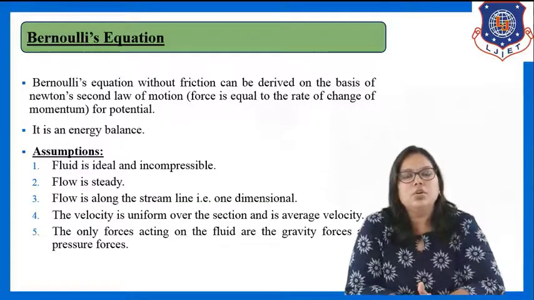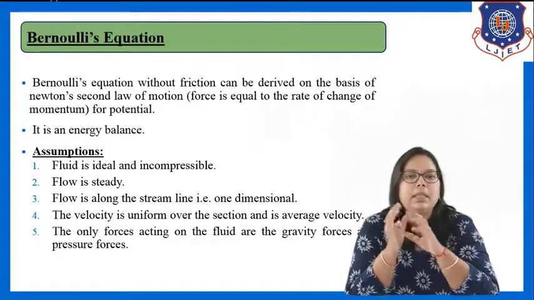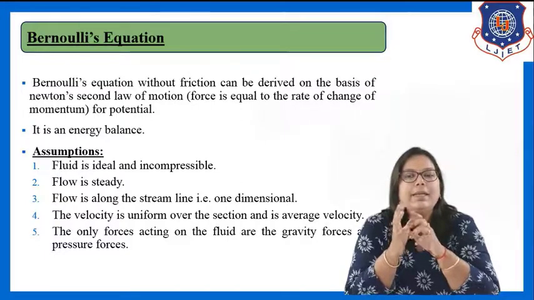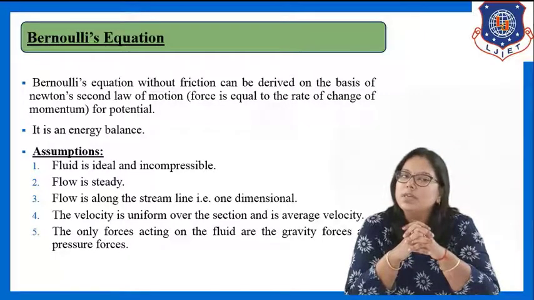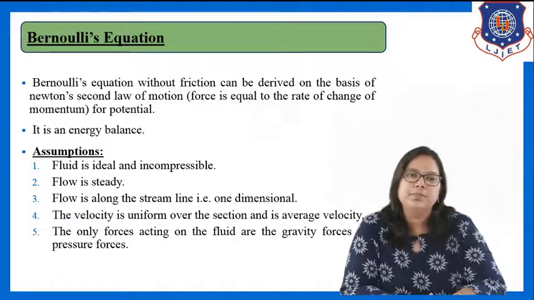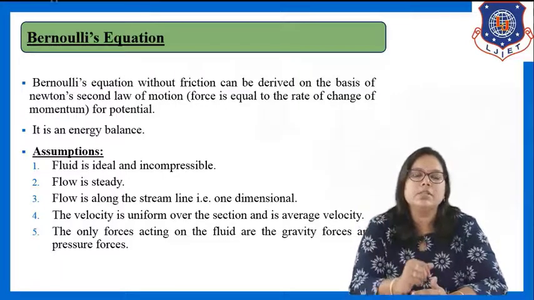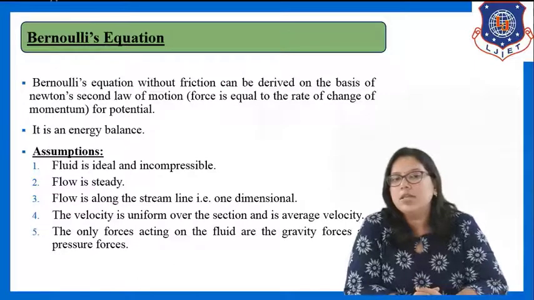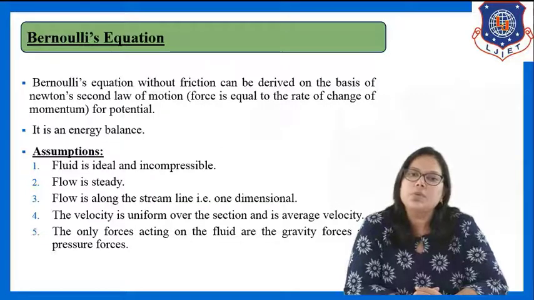Fine. So, basically, Bernoulli's equation is nothing but an energy balance. We are doing energy balance in Bernoulli's equation. And Bernoulli's equation without friction is derived on the basis of Newton's second law of motion, which is force equal to rate of change of momentum. And for this, we have to take some assumptions. So let us see first about the assumptions. Which are the assumptions we are taking for deriving Bernoulli's equation without friction?